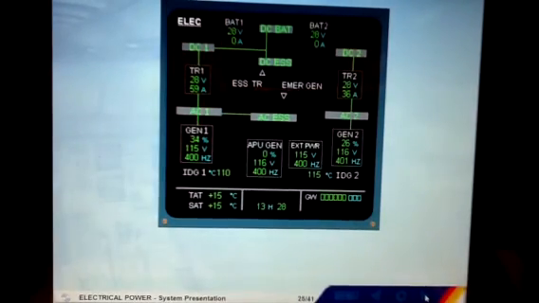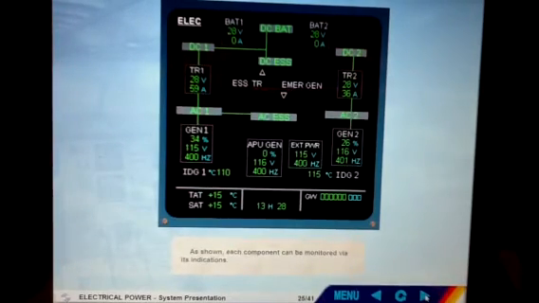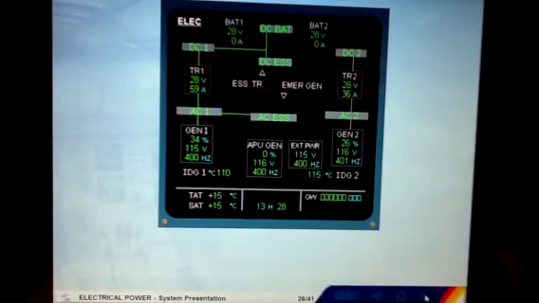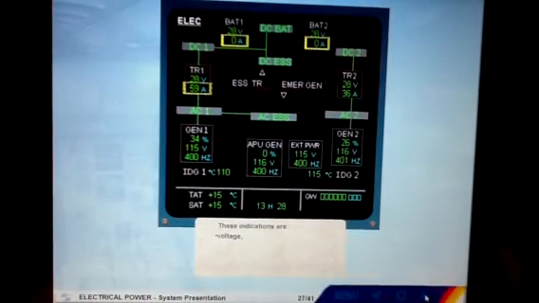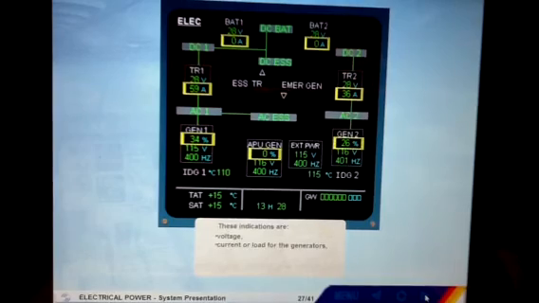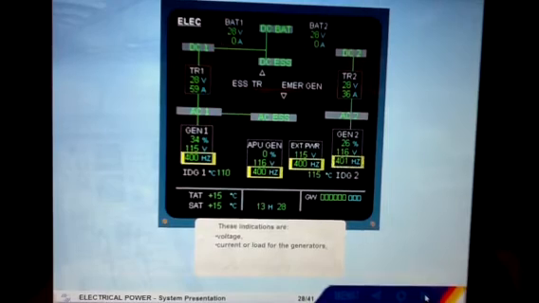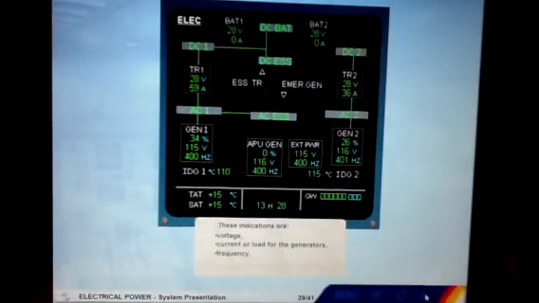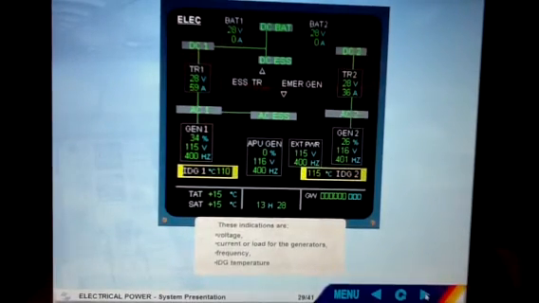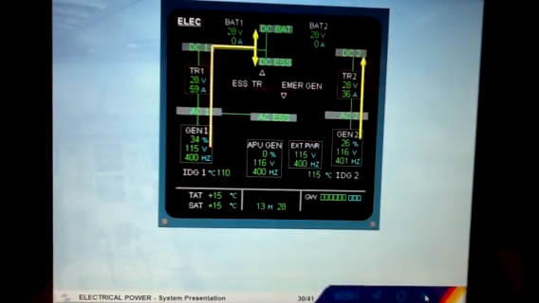As shown, each component can be monitored via its indications. These indications are voltage, current or load for the generators, frequency, IDG temperature. You can also notice the different connections displayed via green lines.